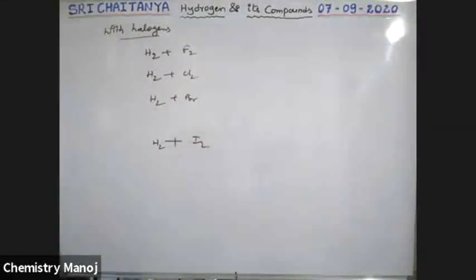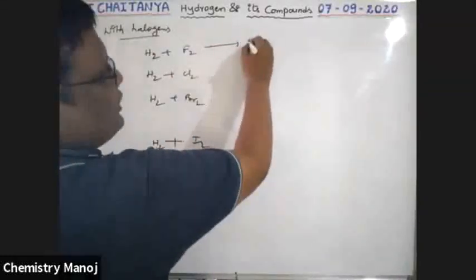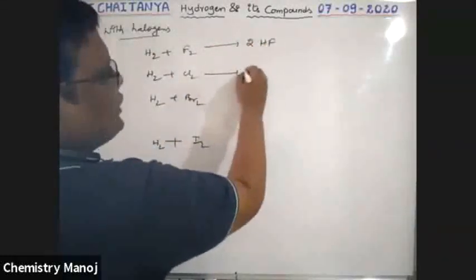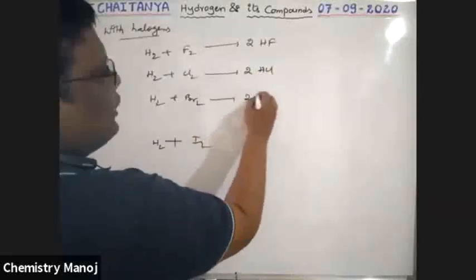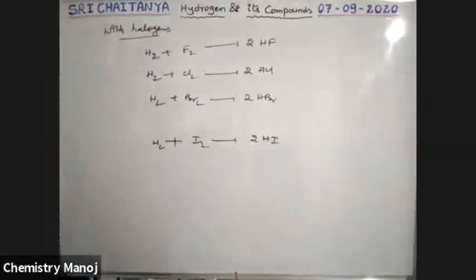These are the halogens, and hydrogen reacts with them. So these two react with each other and give 2HCl, these two give 2HBr, and these two give 2HI.